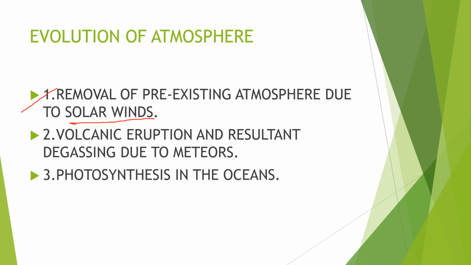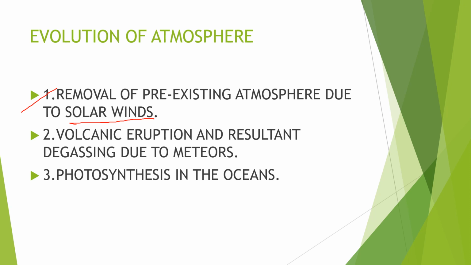But for sustaining life on the Earth's surface, these harmful gases had to be removed. At that time, the solar winds played a very important role in the removal of those harmful gases from the surface of Earth.